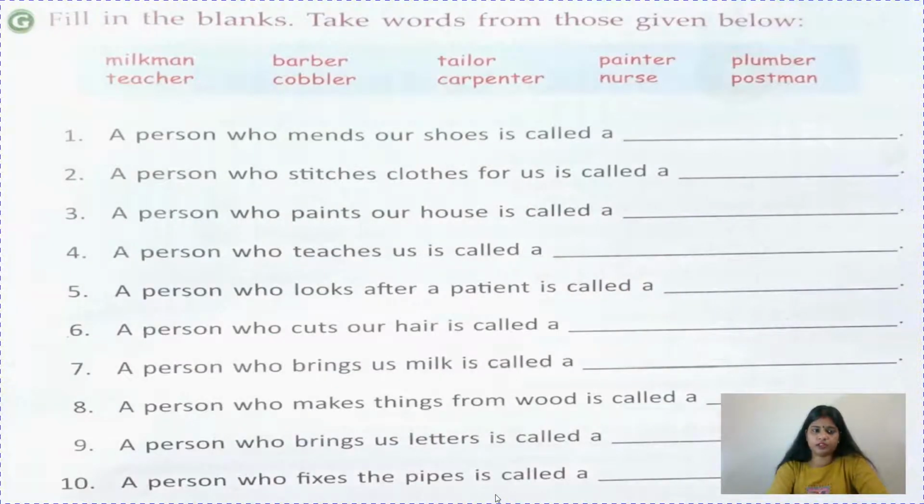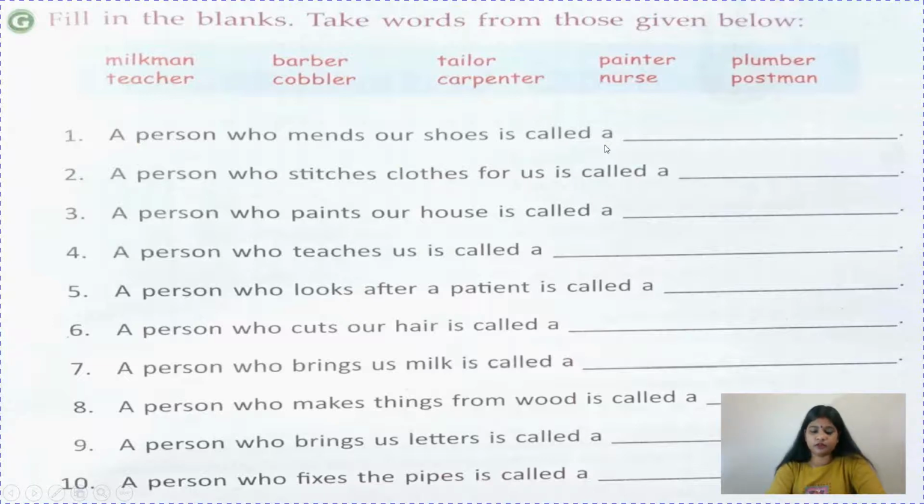So here in G number, fill in the blanks. You have to take words from those given below. The helping box is already given for you, children, but I think even if the helping box were not there, you could still solve this, because you have already learned about the helpers of the society. A person who mends her shoes is called a...